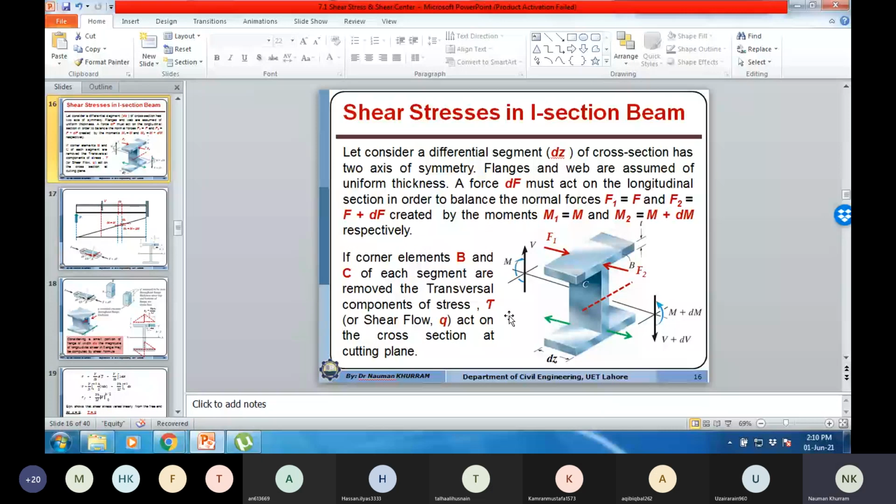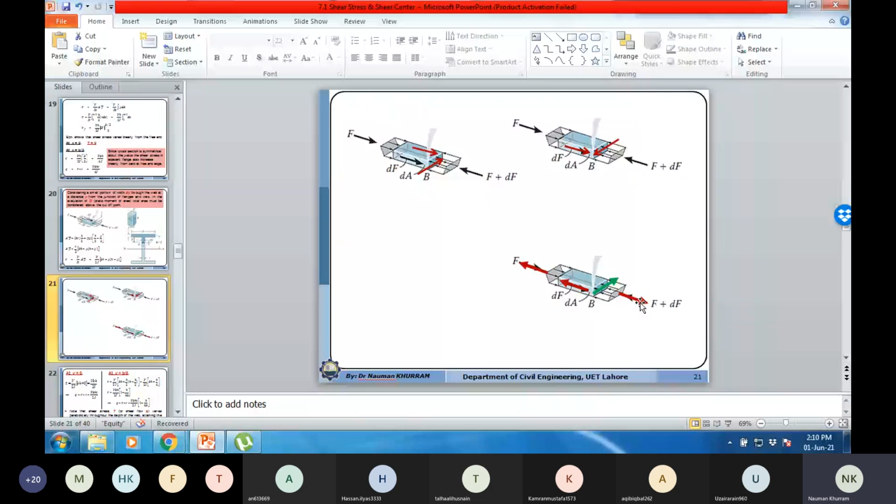This is the bottom left. F2 is acting in this way, and F1 is on the other side. So the unbalancing force dF at this cutting section in the bottom right corner of the flange is acting on this surface.